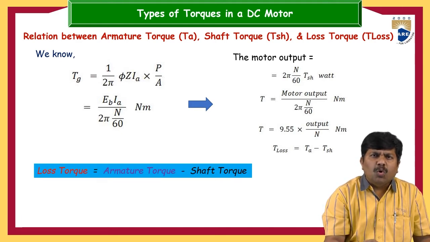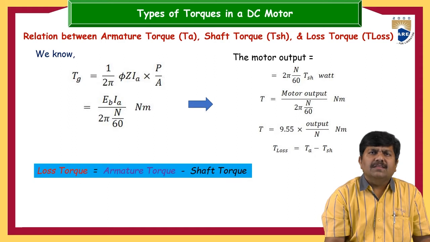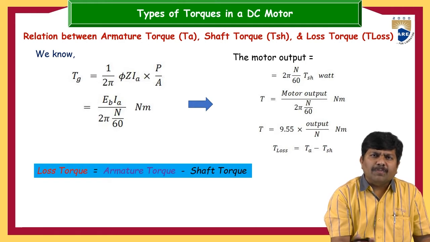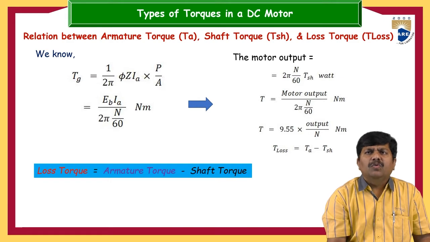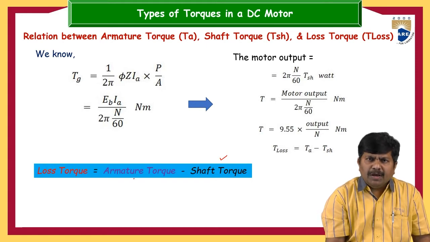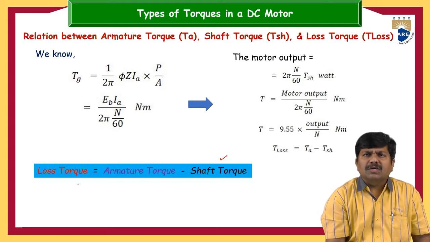To overcome these, the DC motor will sacrifice some of the torque. That is the lost torque. After subtracting the lost torque from the armature torque, or gross torque, you get the shaft torque.